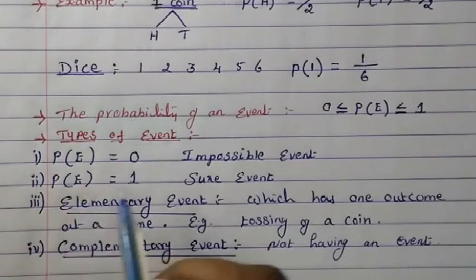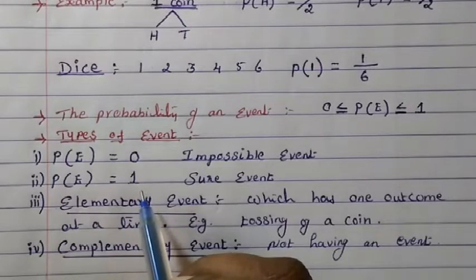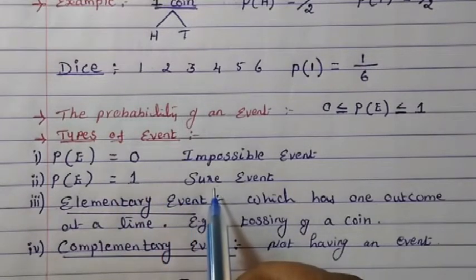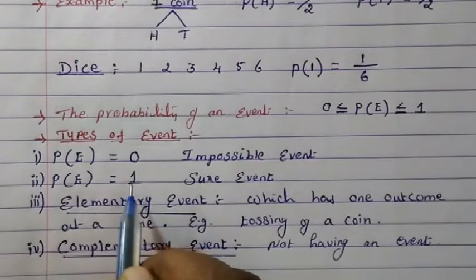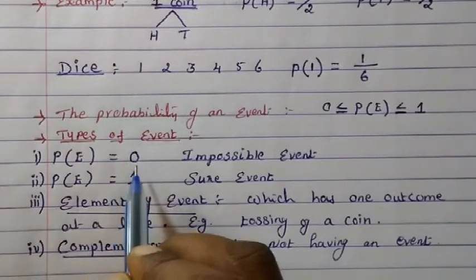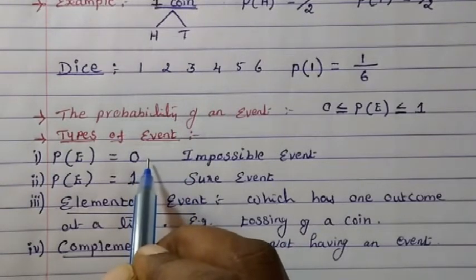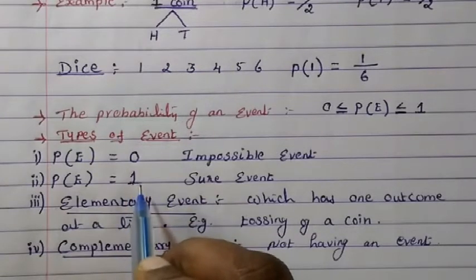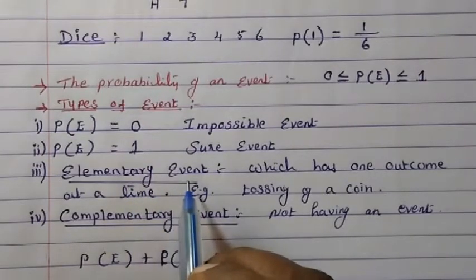Now there is one more event which is sure to happen. If we say the sun rises in the morning, the sun will rise only in the morning. It's not going to rise at some other time. Therefore this type of event is called a sure event. So we say the probability of the event is equal to 1 because it is sure to happen. An impossible event, like a child flying like a bird, will not happen, so it is considered as 0. And a sure event is considered as 1. Now one more event, that is the elementary event.